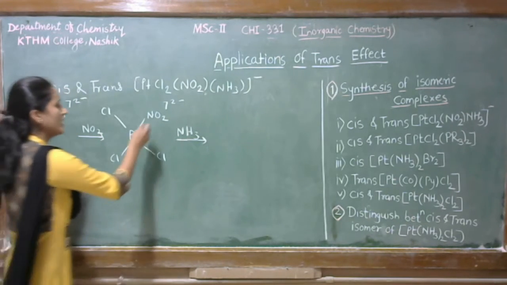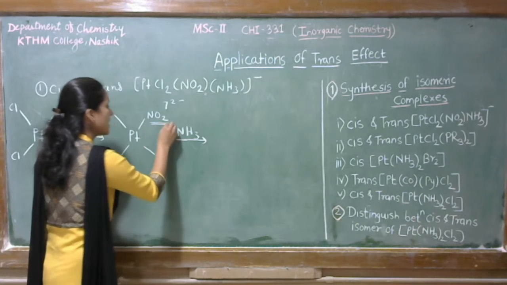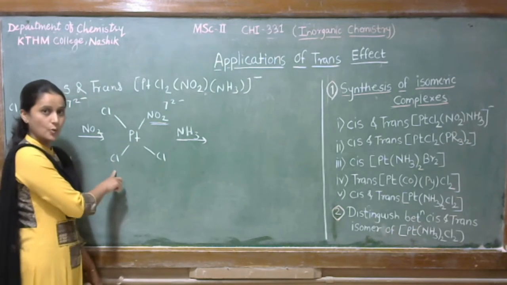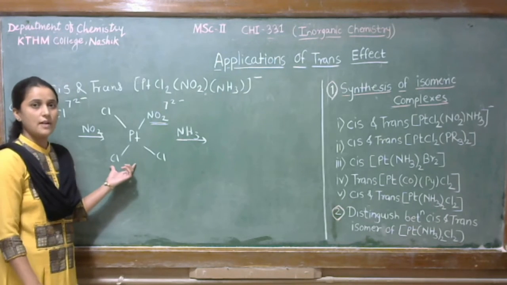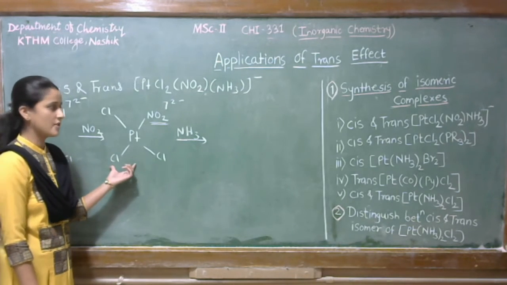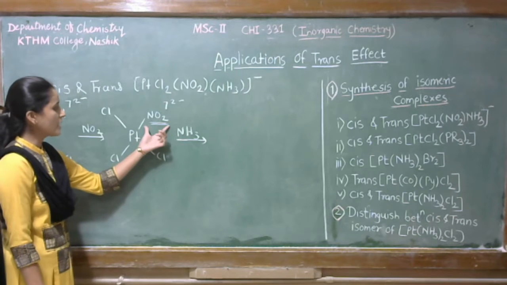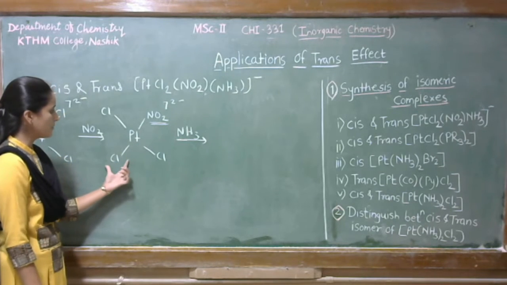Now see, here NO2 has more trans-directing effect than this chlorine. We know the trans-directing series and we have seen that series in the previous lecture. So NO2 has more trans-directing effect as compared to this chlorine.